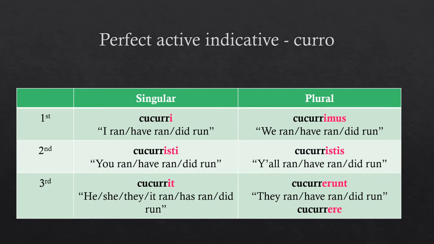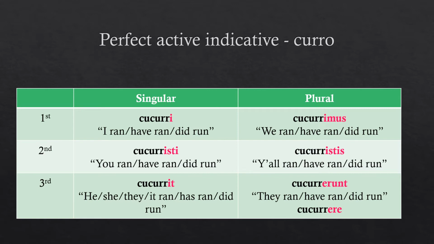Cucurri, I ran, I have run, I did run. Cucurristi, you ran, you have run, you did run. Cucurrit, he, she, it ran, has run, did run. Cucurrimus, we ran, we have run, we did run. Cucurristis, you all ran, have run, did run. The third person plural has 2 forms, cucurrerunt, which is far more common, and cucurrere. Both are translated the same. They ran, they have run, they did run.